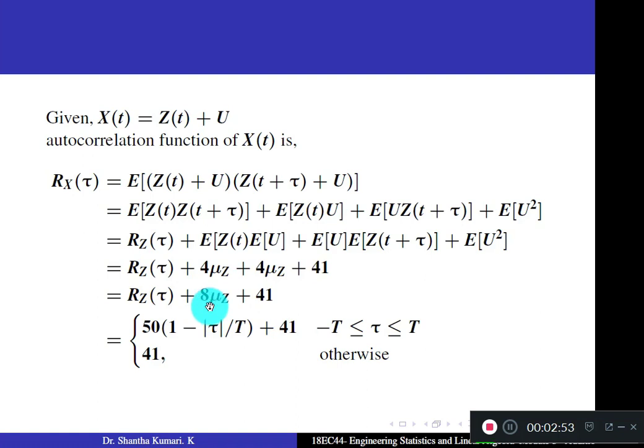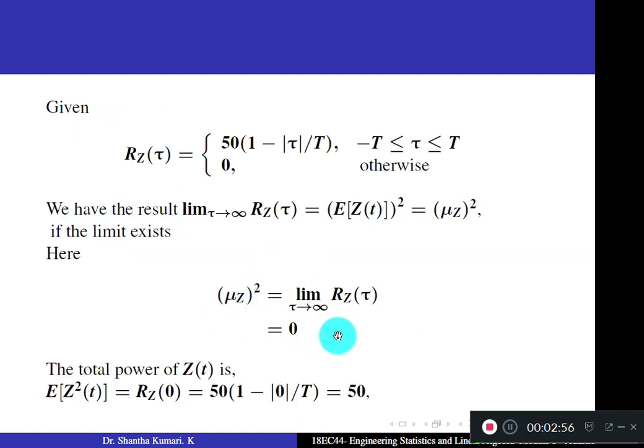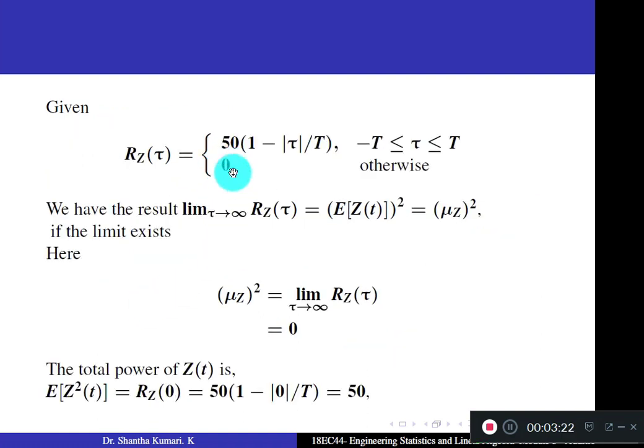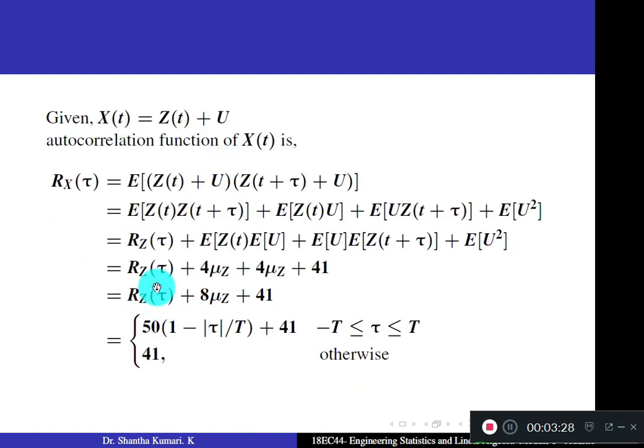But mu z we already calculated. Mu z is taken as 0 here. So I am substituting. You get 15 into 1 minus mod tau by t. This is nothing but Rz of tau, the given function, plus 41. This is if minus t is less than or equal to tau less than or equal to t. Otherwise, means the second definition of your Rz of tau, as per the second definition of Rz of tau, the answer is 0. But still, even if Rz of tau is 0, this 0 plus this 8 mu z plus 41 remains. So you get 41 otherwise.